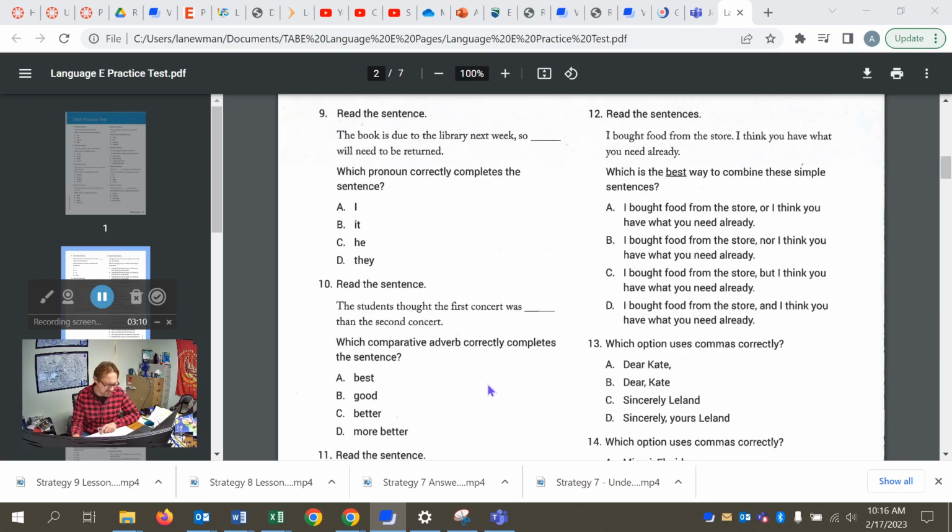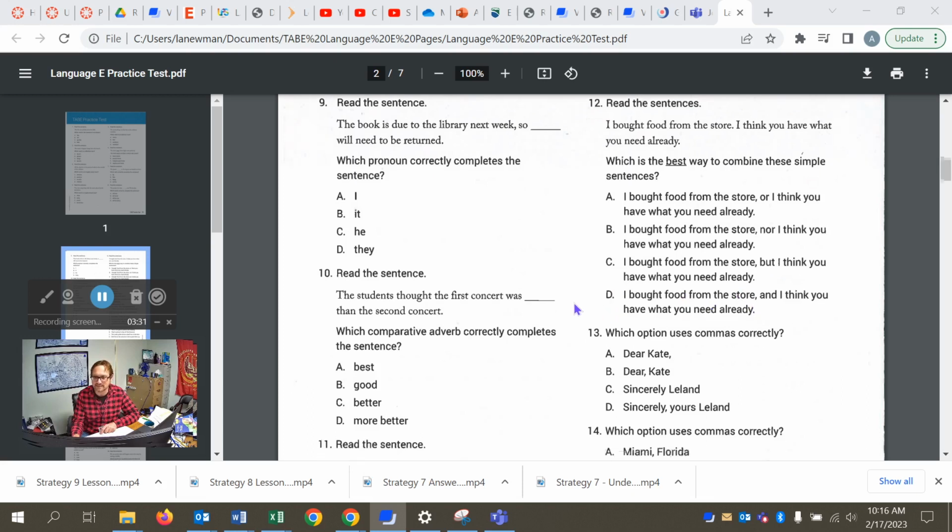Number 12 is C. The most successful combination is here, I bought food from the store, but I think you have what you need already. So in this one, we do show opposition or contrast or contradiction between these two ideas, which is why we use the coordinating conjunction but instead of and.